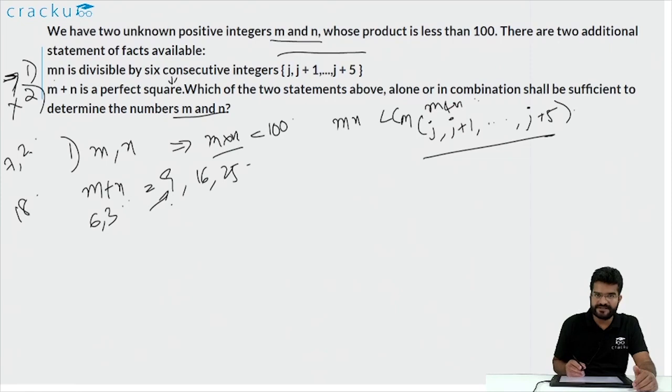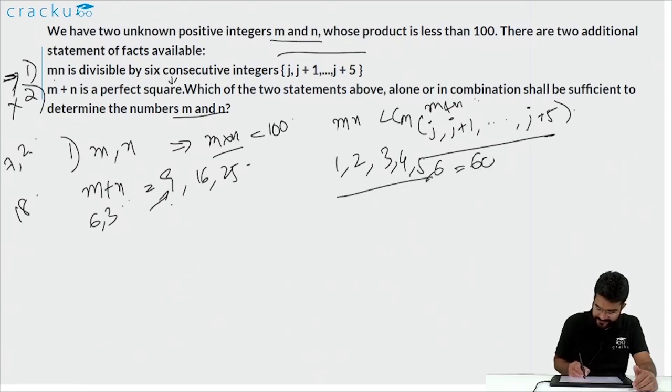Now if you look at it, the smallest such 6 integers are 1, 2, 3, 4, 5 and 6, and their LCM is 60. Now if you take any other 6 integers, their LCM will be significantly greater than 100. For example, the next one, 2, 3, 4, 5, 6 and 7, the LCM of this is 420, which is greater than 100.